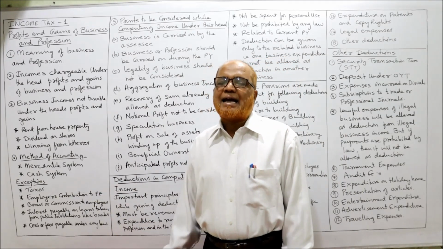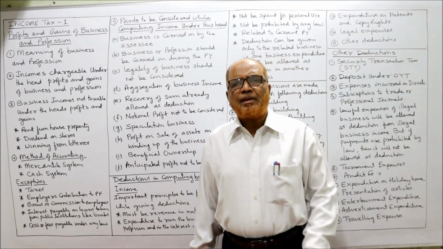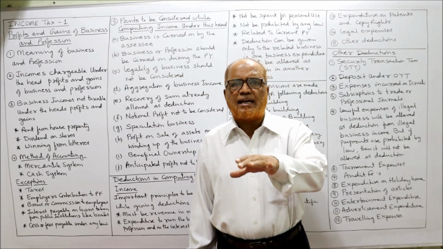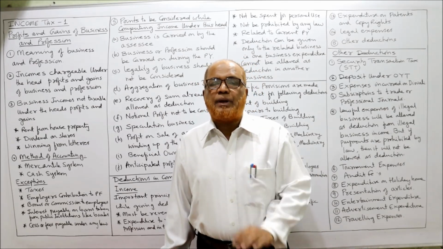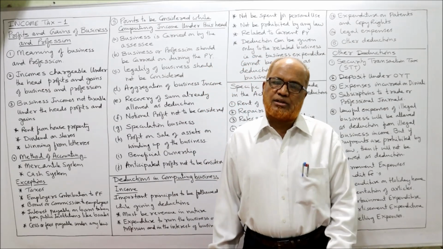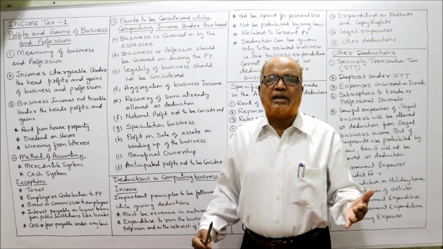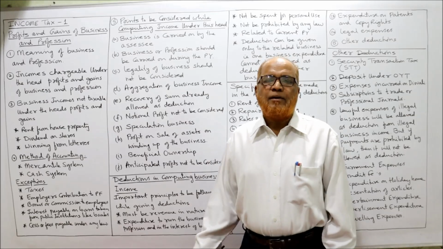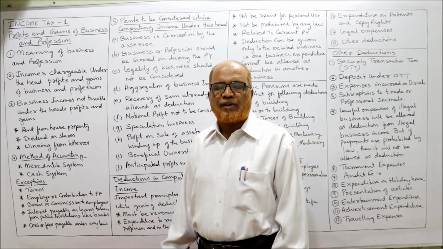Next method is cash system of accounting. In this cash system, we take only cash receipts and cash payments during the previous year. The outstanding and prepaid will not be adjusted. The most commonly used method of accounting to compute the income is mercantile system. Very few business people adopt cash system of accounting.